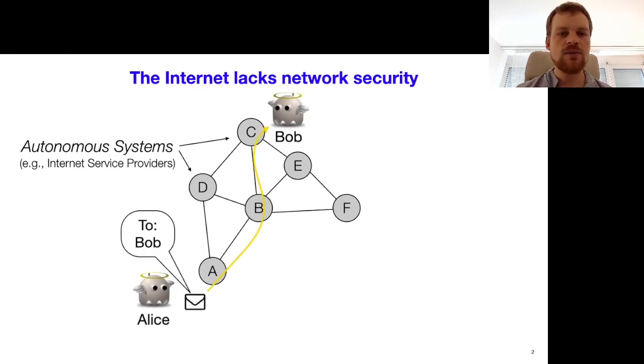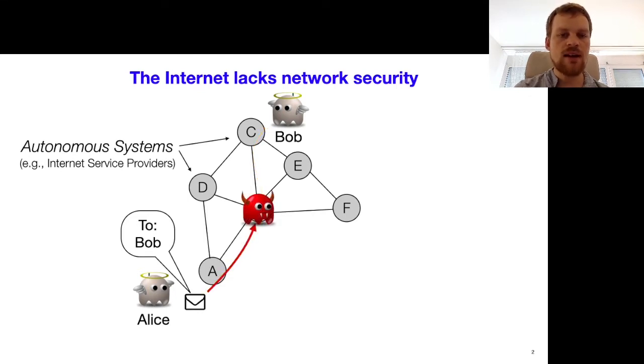And when two endpoints want to communicate, Alice simply selects a destination address. So she writes Bob into the packet header and hands over the packet to the network. And it's up to the network to decide which way the packet should be forwarded to reach Bob.